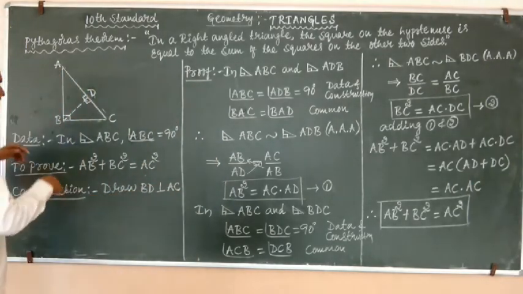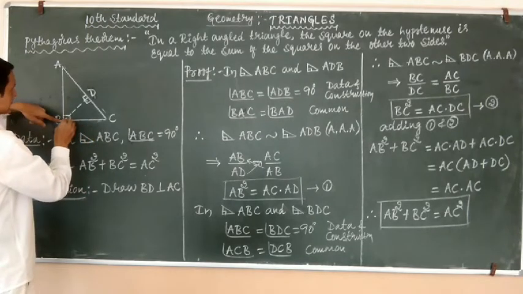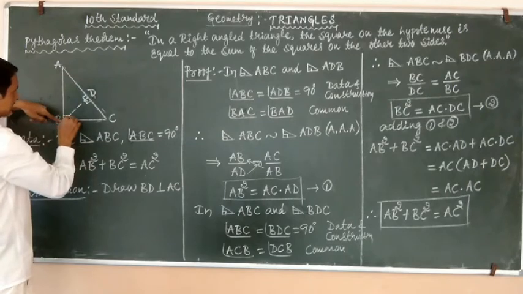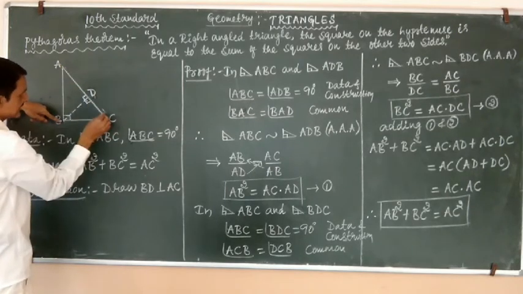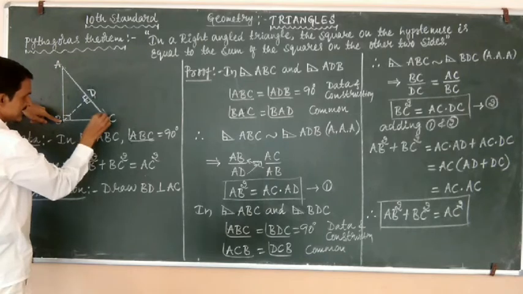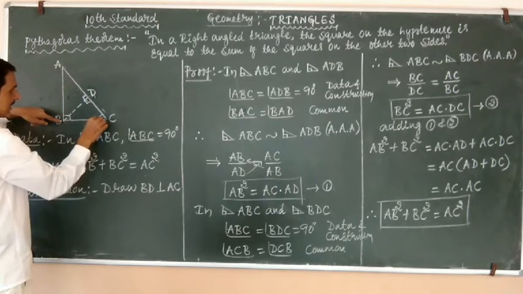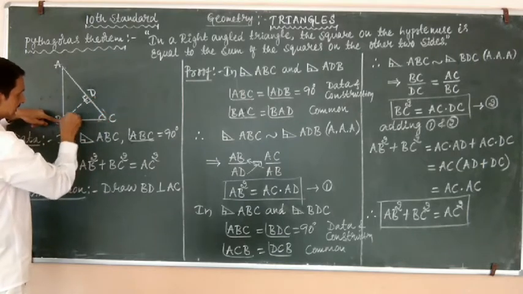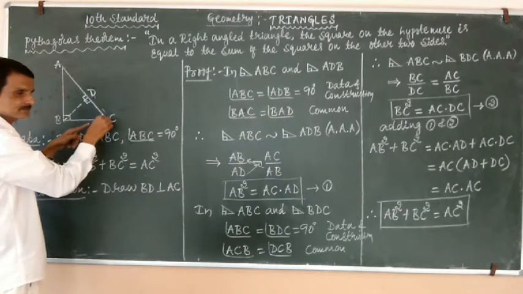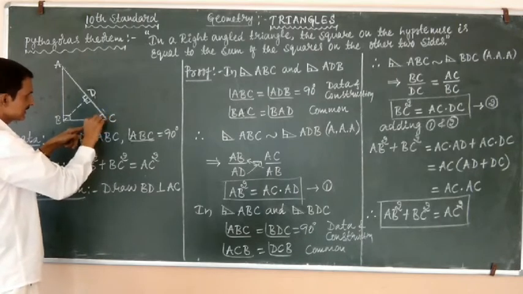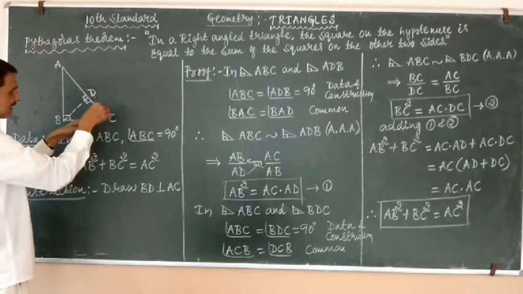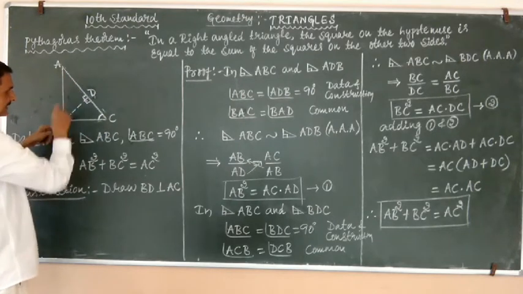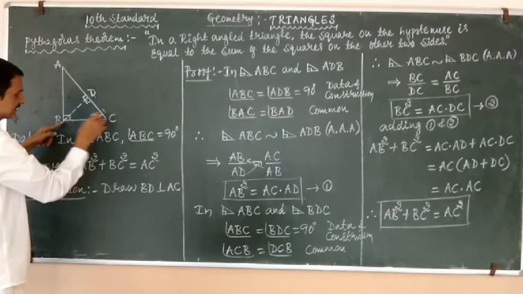Then another angle is, in the right angle triangle ABC, angle BCA, this angle, and in the right angle triangle BDC, again we have this angle C. That means angle C is common for both the right angle triangles ABC and BDC.